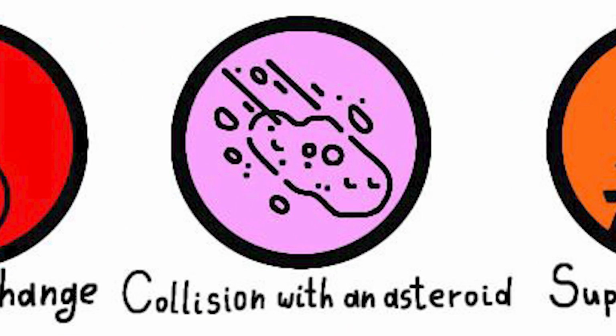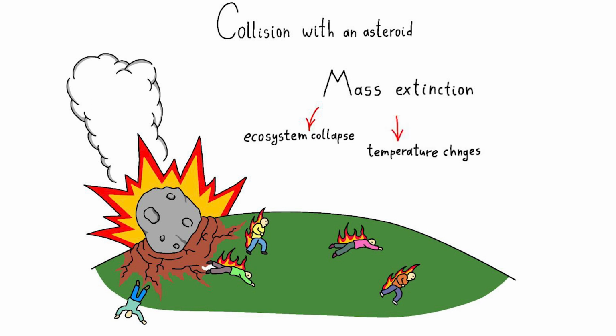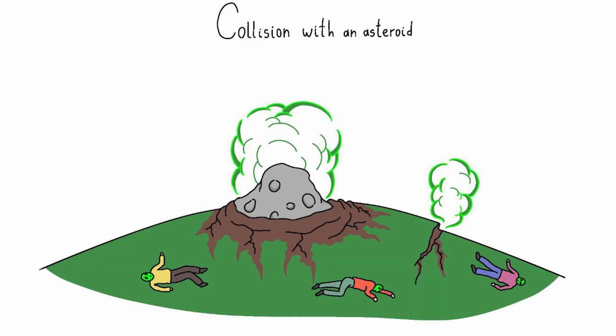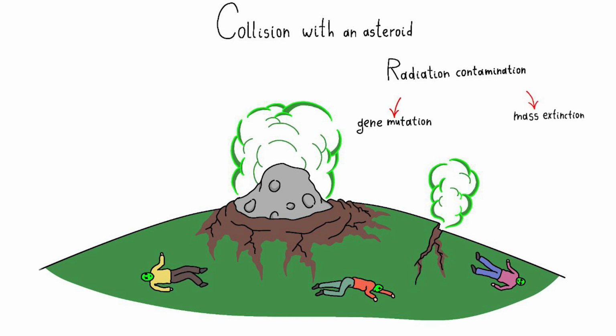Collision with an asteroid. The collision of a large asteroid or comet with Earth could lead to mass extinctions of living organisms due to the destruction of ecosystems, temperature changes, and atmospheric pollution. The effects of an asteroid impact can include radiation contamination due to the release of radioactive elements from the Earth's crust or ocean depths. This can lead to gene mutation and mass extinction of organisms due to radioactive contamination.